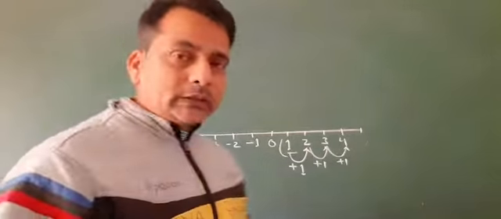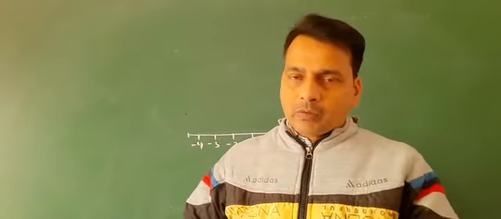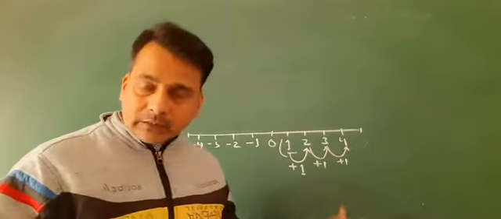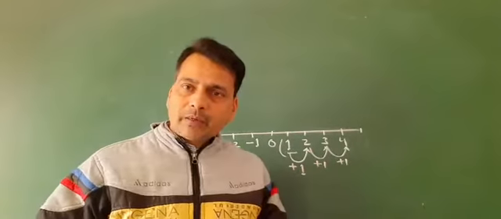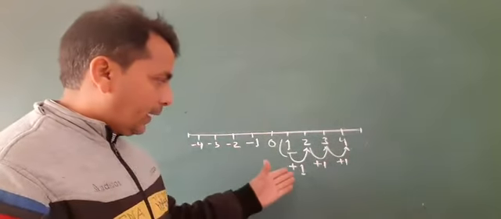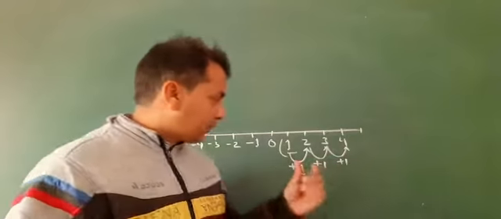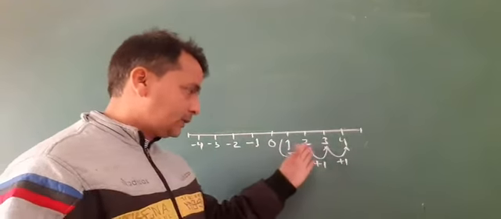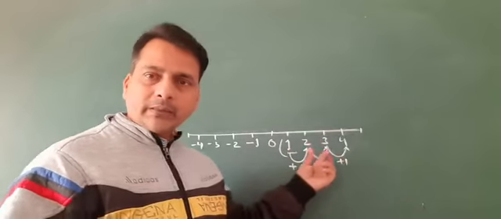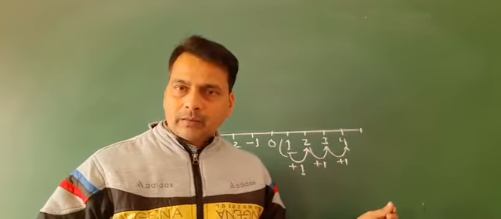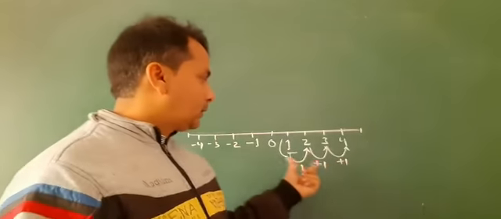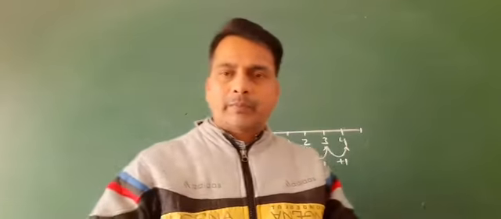So according to this definition, a natural number is a countable number starting from 1, and adding 1 to it gives the next number. Here 1 plus 1 is 2, 2 plus 1 is 3, 3 plus 1 is 4. So the next number is the whole number.